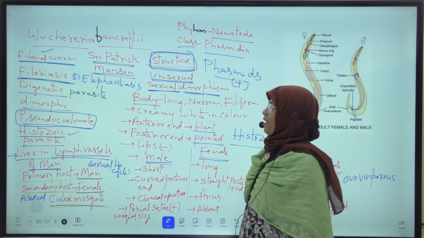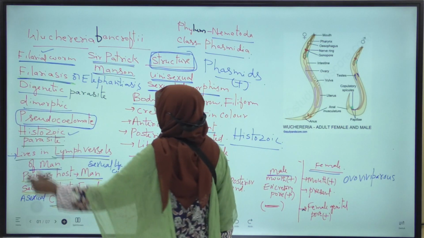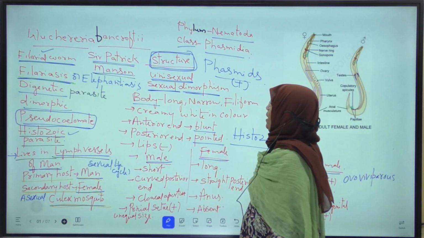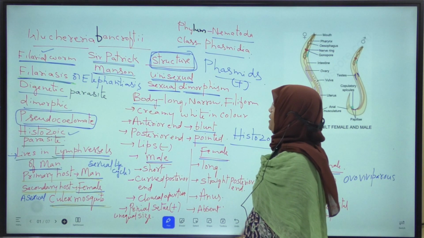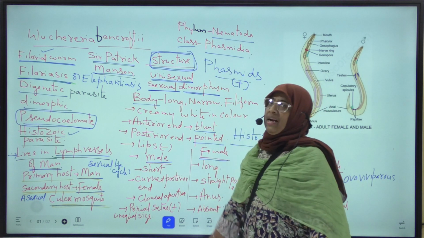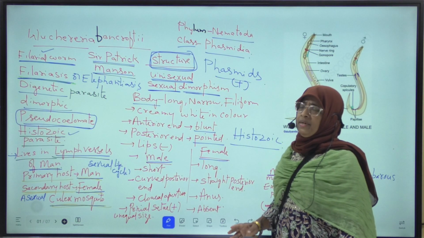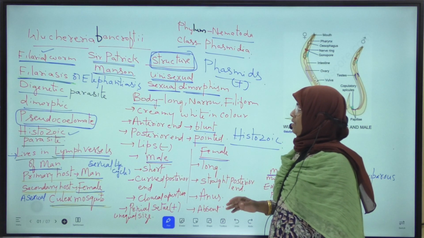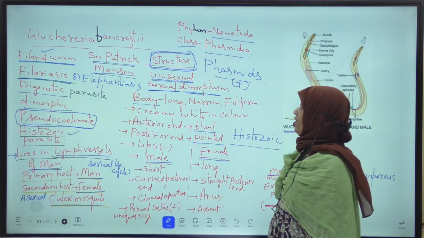Once again, I will repeat this. All of you listen carefully. Wuchereria bancrofti belongs to phylum Nematoda and class Phasmidia. Why is it included in class Phasmidia? Because phasmids are present. What are phasmids? Posterior glandulosensory structures. Hence, it is included in the class Phasmidia.